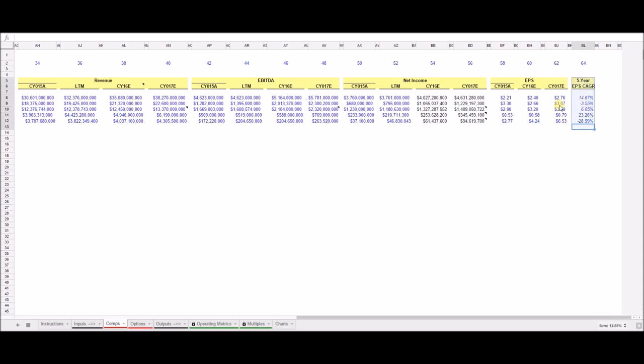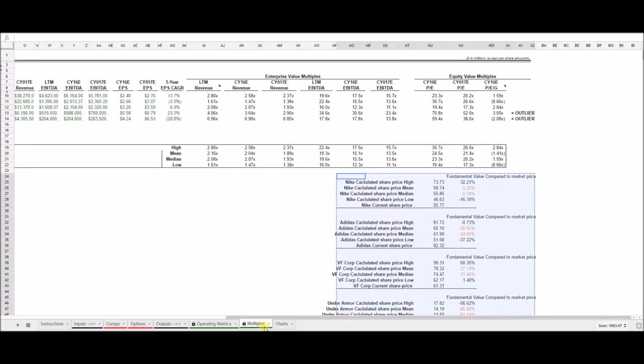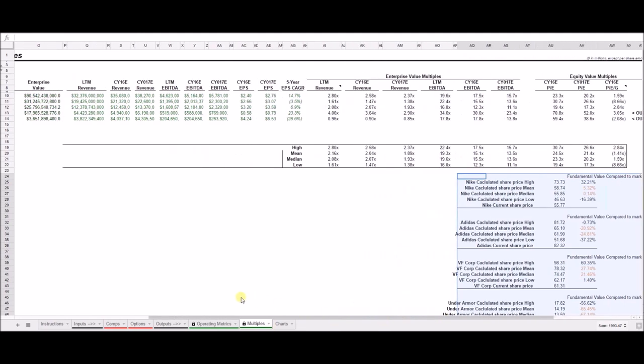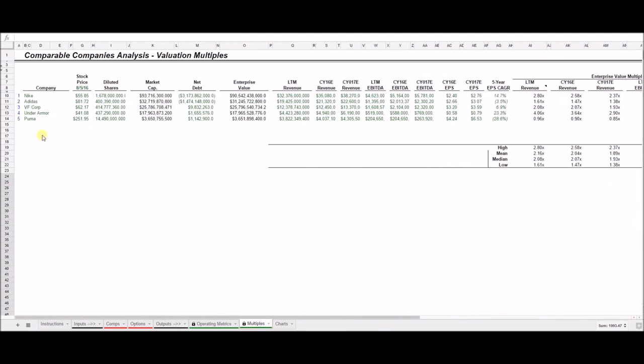The last input we'll be finding in comps is the 5-year EPS, or earnings per share, CAGR, which stands for compound annual growth rate. This can also be found with a simple Google search on the web. Next, we'll be learning about the multiples page of the spreadsheet. Everything from company name to 5-year EPS CAGR is a formula that pulls the numbers from the comps sheet.